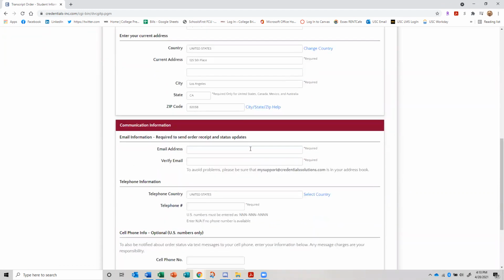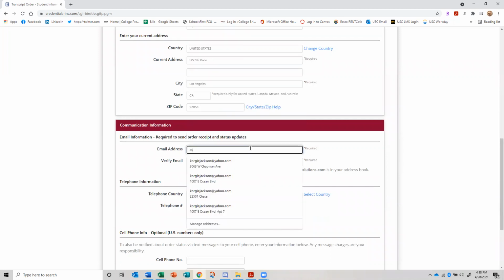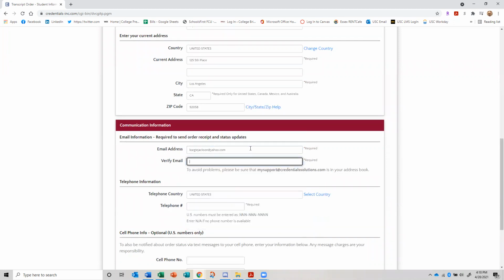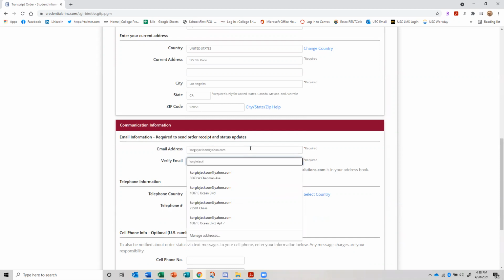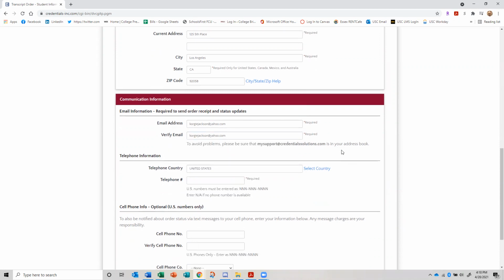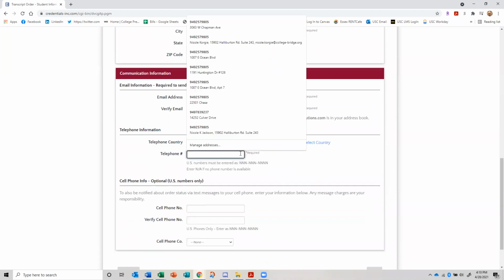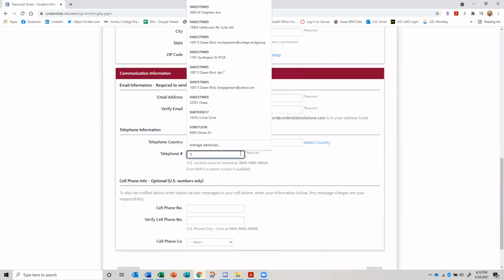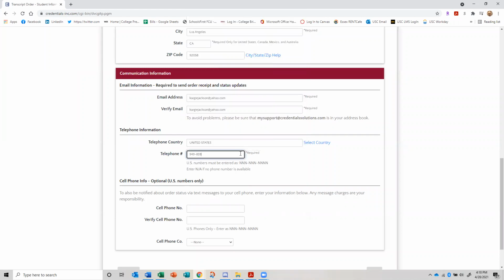Okay, and then it's going to ask for an email address. So go ahead and put in your email address. This does not need to be the same one you registered with. If you have a new one, you can just put whatever email address you want there. And then your phone number with the area code, and follow the model again.